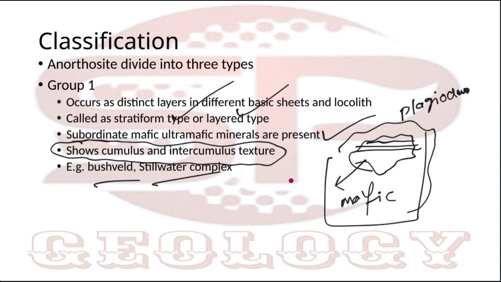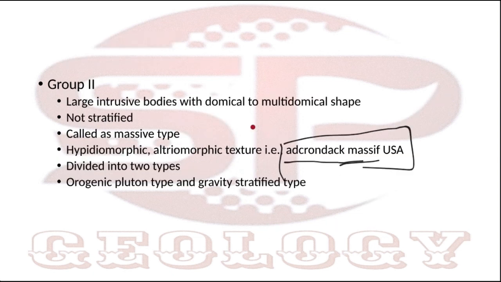Going to group 2, group 2 are domical to multidomical in shape, not stratified. They are called the massive type. They have epidiomorphic or allotriomorphic texture. They are divided into two types: orogenic pluton type, like in the EGMB, which is available in the EGMB, and gravity stratified type. Gravity stratified doesn't mean precisely stratified. Gravity stratified means the layers are not prominent in this type.